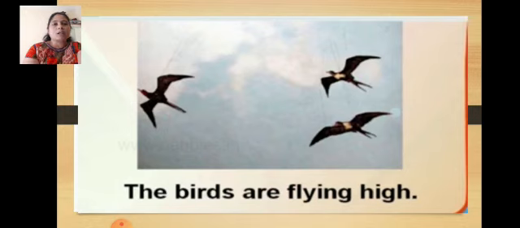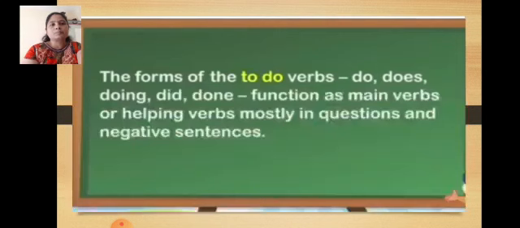Here are is used as a helping verb and main verb is flying. The forms of the to do verbs, like do, does, doing, did and done, function as main verbs or helping verbs, mostly in questions and negative sentences. When we frame questions, we usually use do, does, did, these words.